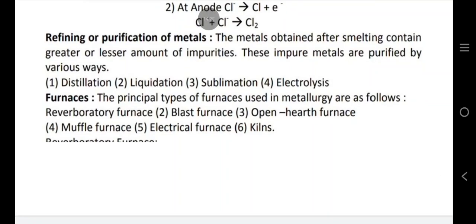Refining or purification of metals. The metals obtained after smelting contain greater or lesser amount of impurities. These impure metals are purified by various ways: distillation, liquation, sublimation, electrolysis. Furnaces. The principal types of furnaces used in metallurgy are as follows: laboratory furnace, blast furnace, open hearth furnace, muffle furnace, electrical furnace, kilns.